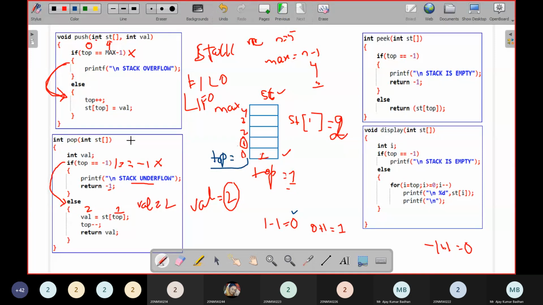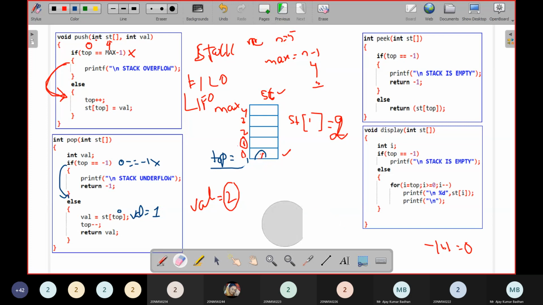Now if you want to remove another element, in the same way you call this. Again you check top equal to minus 1. Top is 0; is 0 equal to minus 1? The condition fails, so come to the else part. Value equal to st of top. Top is pointing to 0, so st of top consists of value 1. Then top minus minus. Top is 0 now, so 0 minus 1 means minus 1. This time this element is removed and top is equal to minus 1. So the element has been removed from this location and whatever data was there is also deleted.